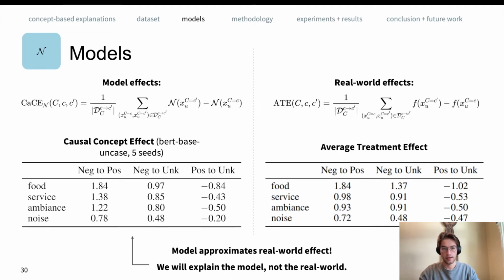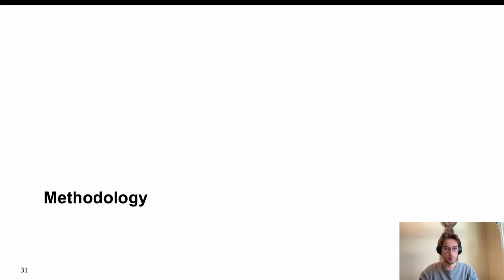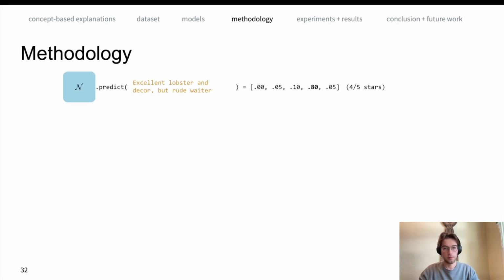Now we have a dataset that captures some intuitive effect. We also have some models, and we show that they capture this causal effect to some extent. The remaining question is, how can we use this to validate explanation methods? Consider a model, an input, and a corresponding prediction in the form of a probability vector. For this given input, the food is positive. It was an excellent lobster. Now we ask, what if the food was negative?